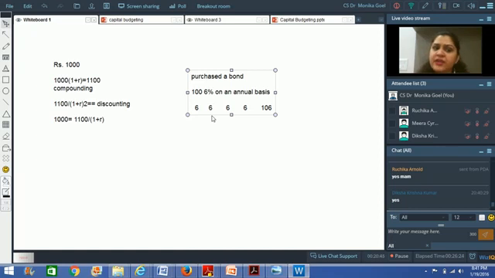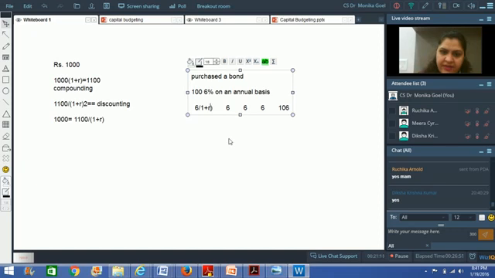The company is paying you 6%. Assuming that in order to give this 100 rupees to the company, you arranged the funds at 5% rate of interest, or the market rate of interest or your cost of capital is 5%. I am going to get 6 rupees after 1 year. So what is the present value of this 6 rupees?